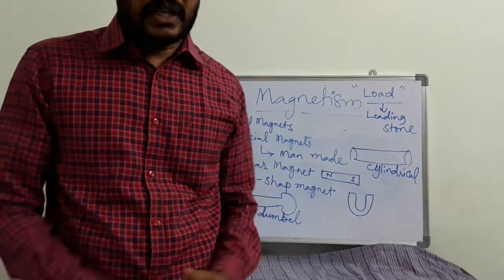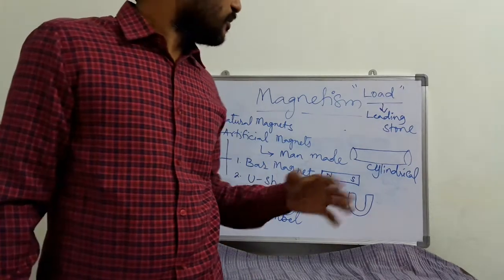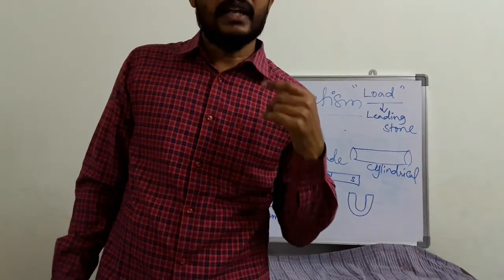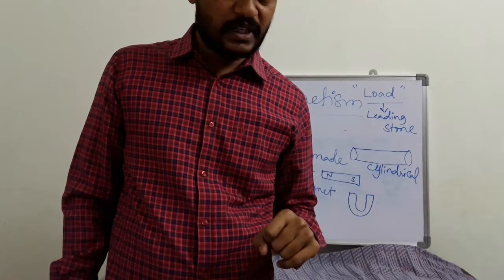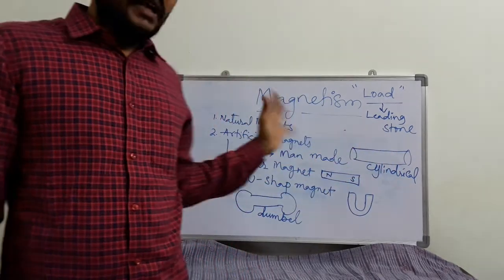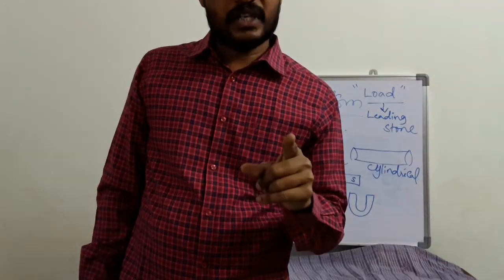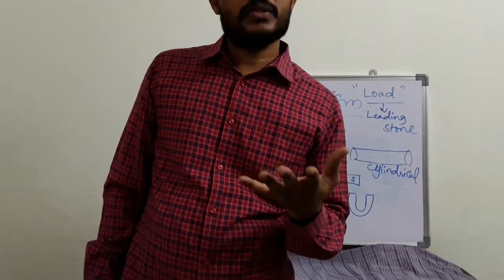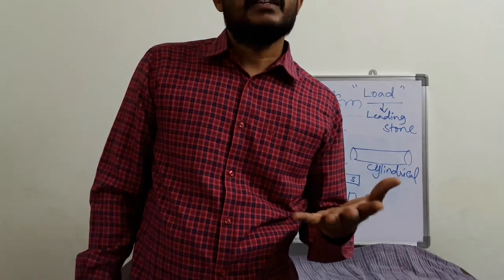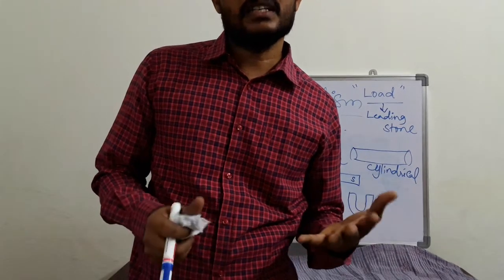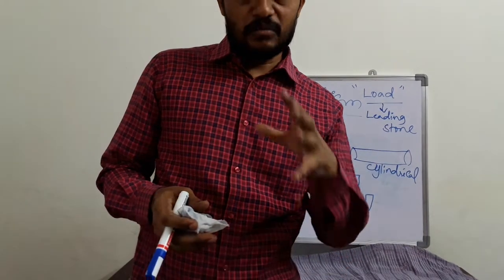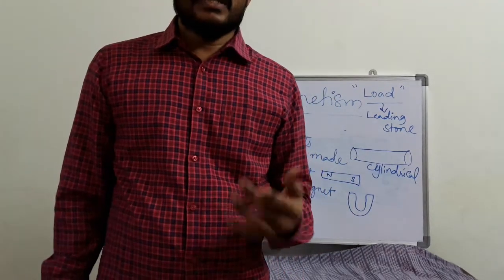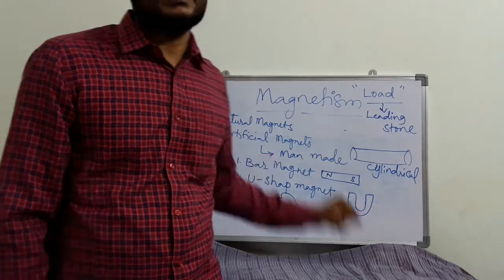Okay, so magnets have two properties. Generally a magnet has two properties, one is directive property, one more is attractive property. And types of magnets, we have artificial magnet and natural magnet. Why don't we use natural magnets? Because they are not that strong in magnetic nature, not that attractive compared to the artificial.